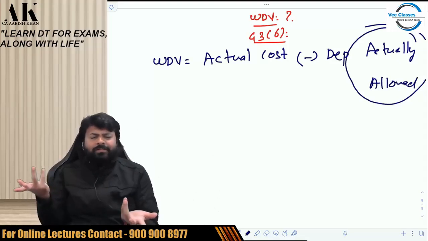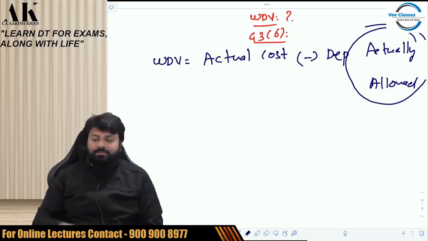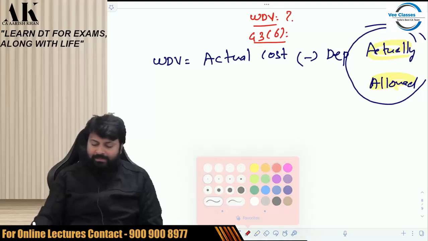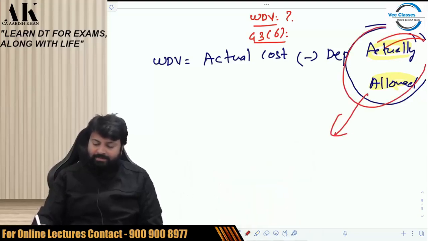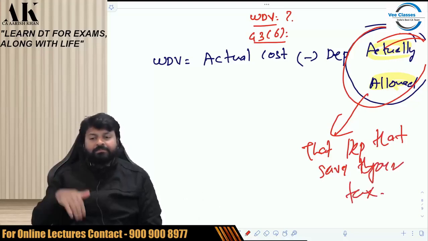This is generally the WDV definition in accounts also. Whatever is the cost, you have to reduce depreciation from that. That's it. Now, what do I mean by depreciation actually allowed? The important word over here is actually allowed. Depreciation actually allowed means depreciation that saves your tax. You have to pay attention please, all of you.